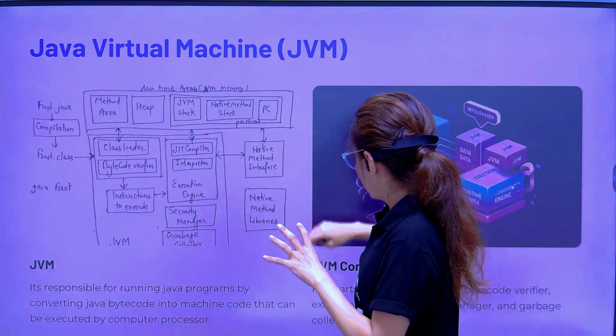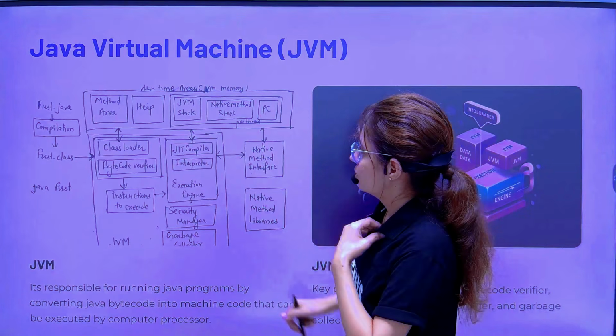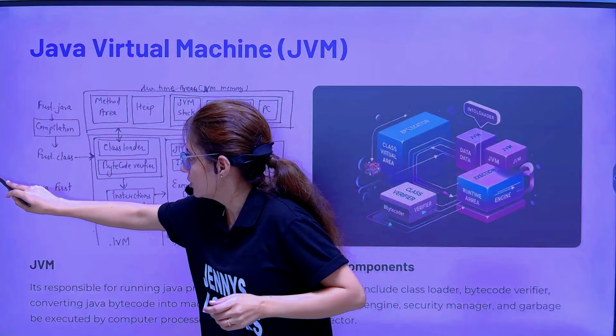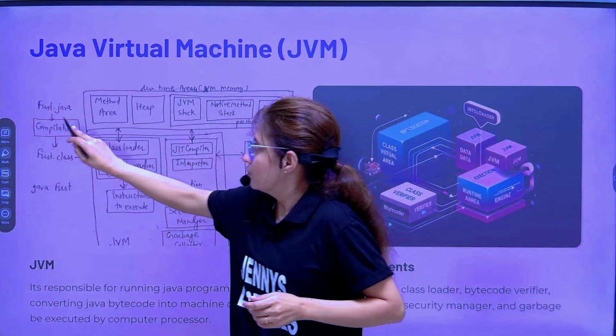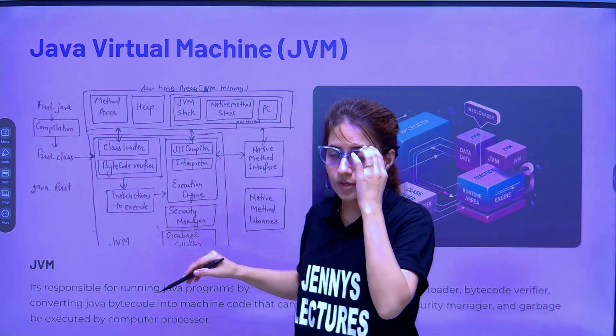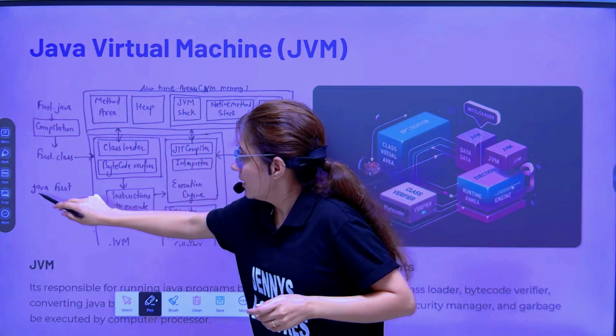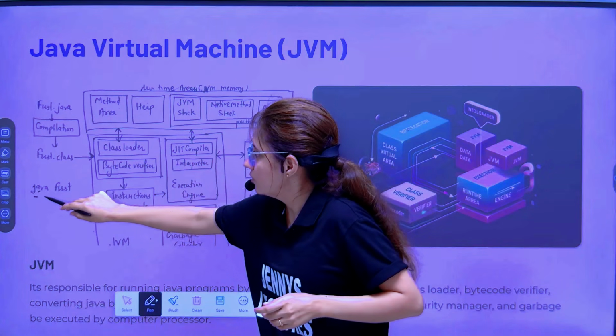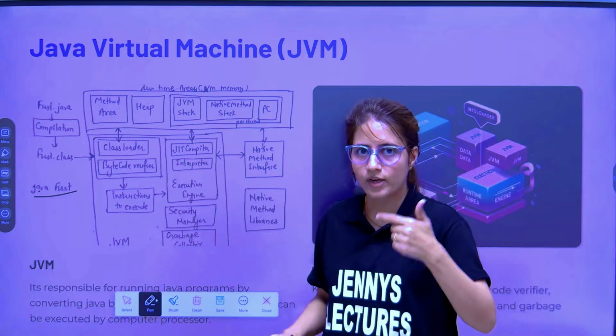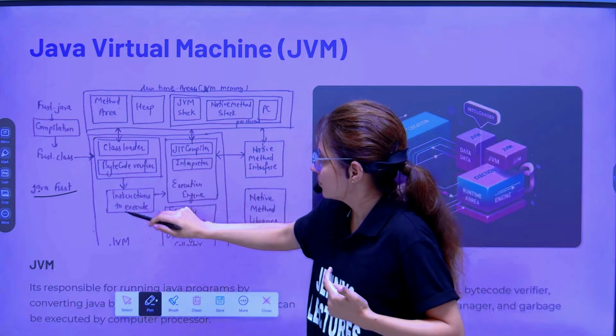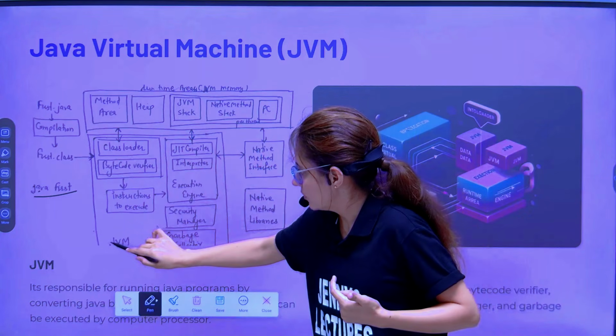This is the architecture. If you want to check it out, you can. So see, this is our program. Let me just show you this. First the .java source code. Then after compilation, we get the bytecode, the .class file. And we are running this with the java command. So whenever we run this .class file, there is a JVM. This is JVM.